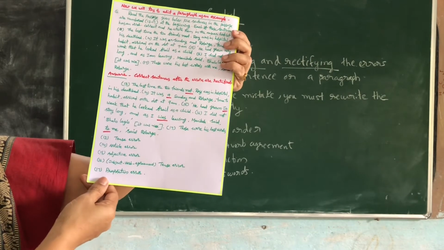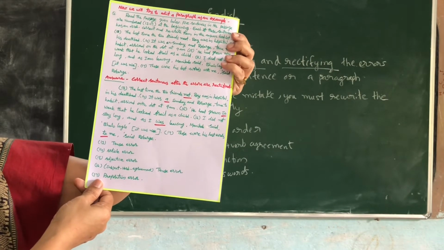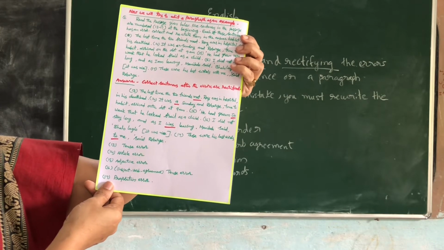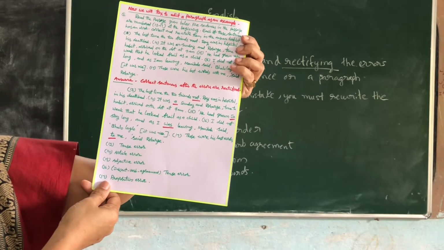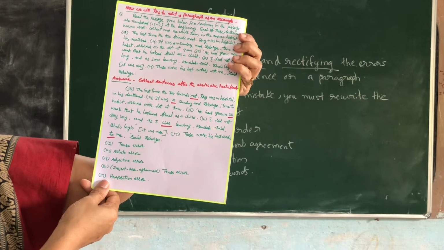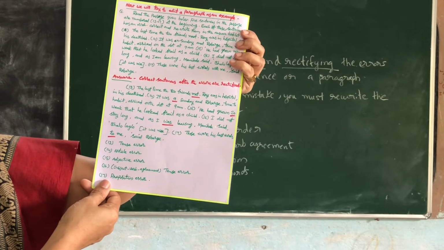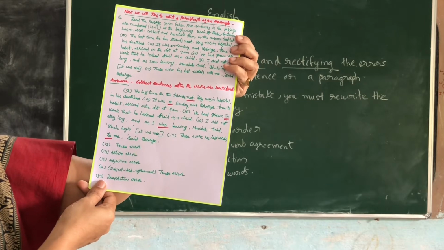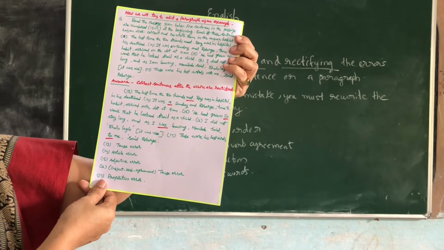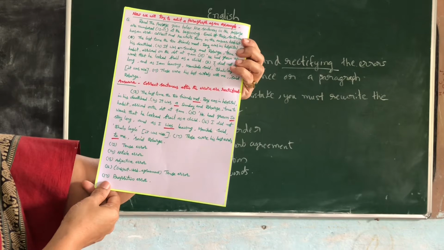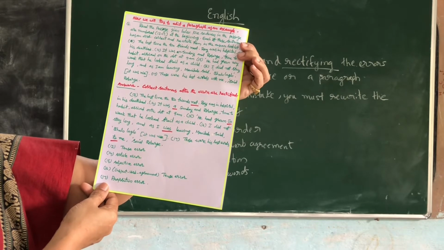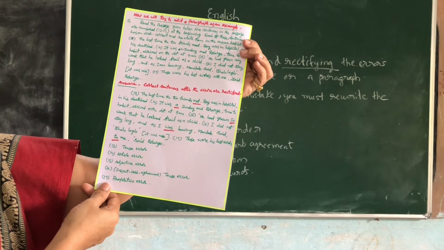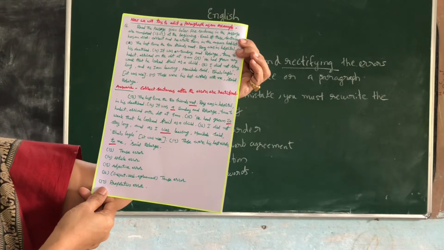See, you can find in the first one it is a tense error, ma. Meet was used, met should be used. Then article, an was used. We are using a here. Then adjective error. It was very weak. So weak we used. Then subject verb agreement, ma. Tense mistake. Okay. Was we are using instead of am. Next, preposition mistake. Words with me is given. You should write there to me. I hope it is clear, ma.